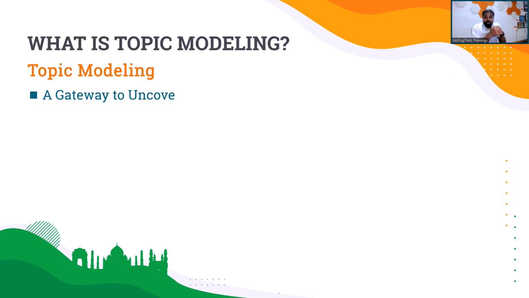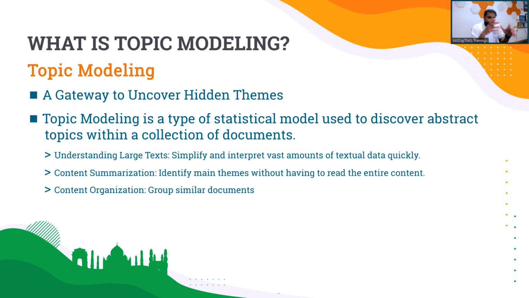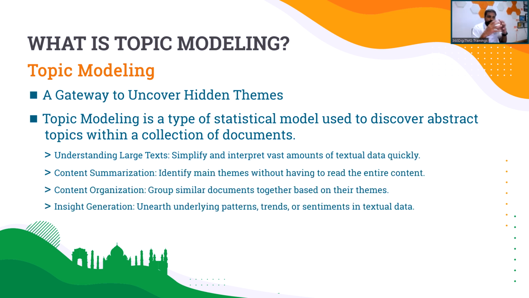Thanks to LLM models like ChatGPT, of course, a lot of focus has been invested towards these concepts of topic modeling and NLP. So if I have to quickly explain what exactly is topic modeling, you can see that it's basically one of the techniques in natural language processing to uncover the hidden information from large text data. It's a statistical model basically. It tries to discover the abstract topics.